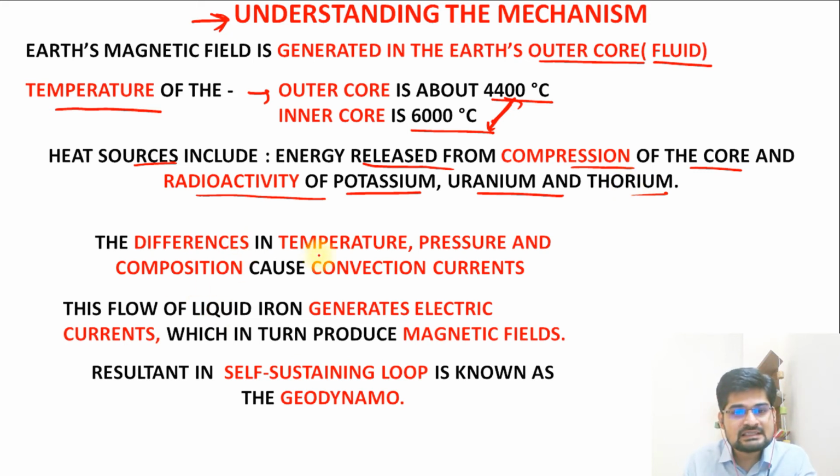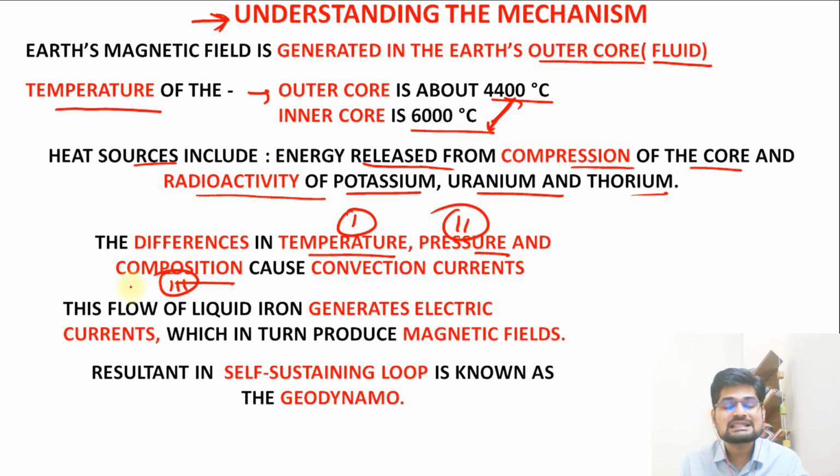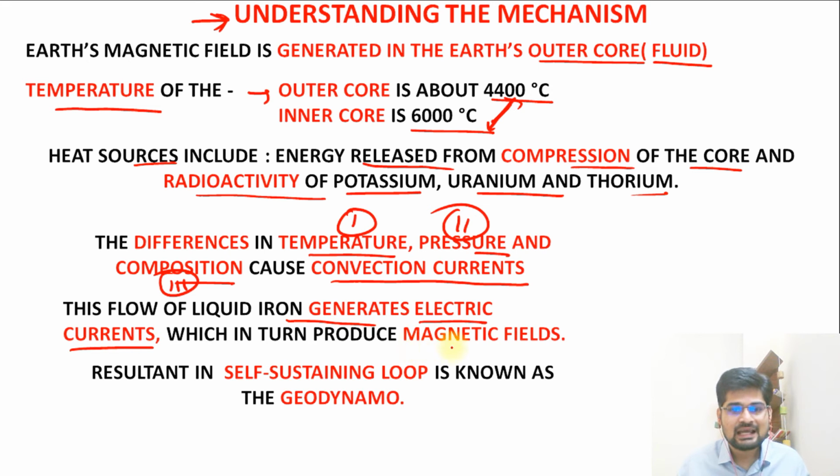Then there are differences in temperature, pressure and composition, the density. These three gradients matter, causing the convectional currents. This flow of liquid iron generates electric currents, as we have already discussed, and this produces the magnetic field. This is the full description if you want to elaborate this mechanism. It results in a self-sustaining loop. That is the geodynamo property of Earth's magnetism.